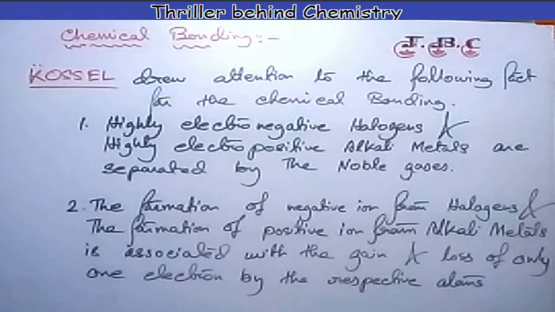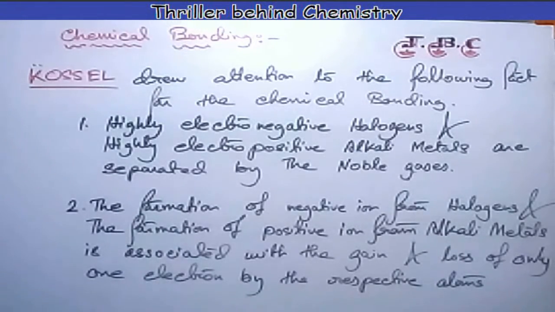For example, the halogen chlorine has 1 electron fewer than the noble gas electronic configuration, and the electropositive alkali metal sodium has 1 extra electron. We all know that the noble gas electronic configuration is most stable.